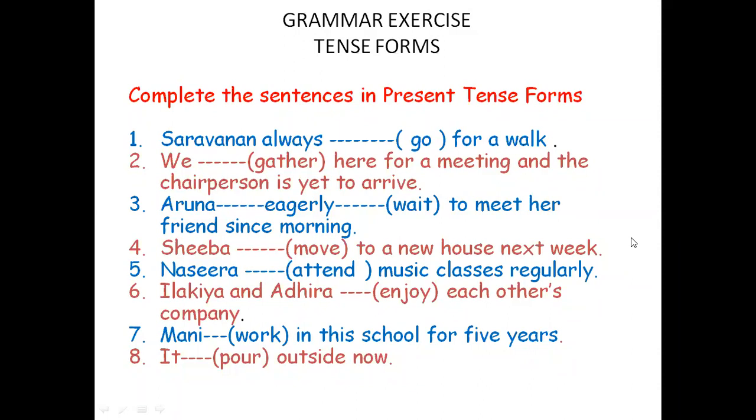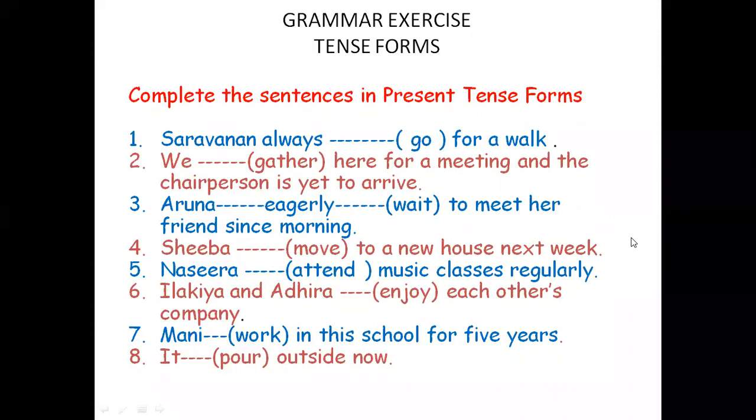For example, complete the sentence in the present tense forms. First one, Saravanan always dash for a walk. Here, you should take the clue from adverbs. Adverbs may be time adverbial or adverbial of frequency. Adverbials of frequency means frequently, always, regularly, never, seldom.